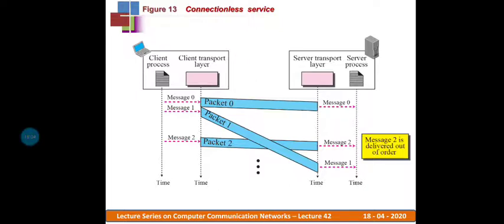So at the receiver side, message 0 arrives in right time, but because of the delay at packet 1, packet 1 arrives later than packet 2. Therefore message 2 arrives first, and later we get message 1.